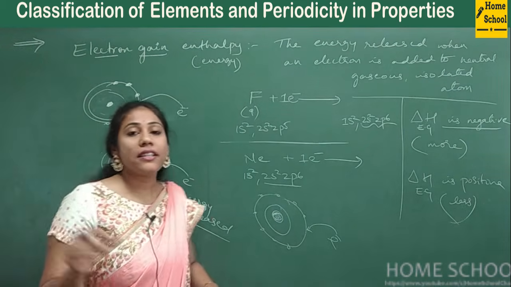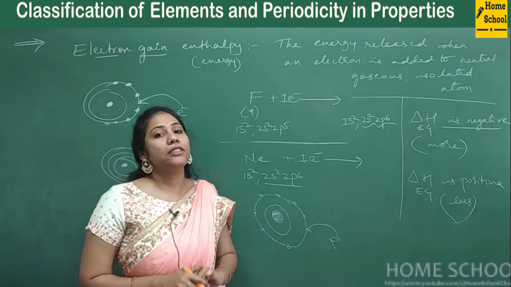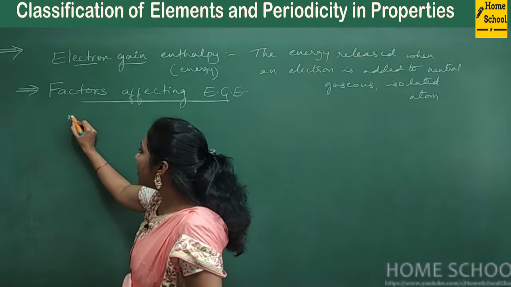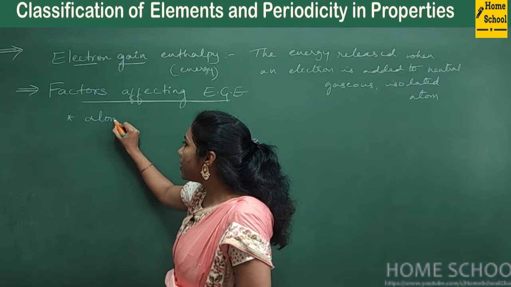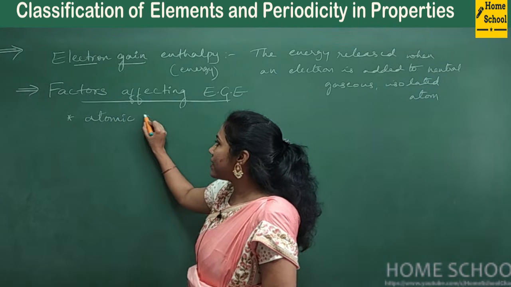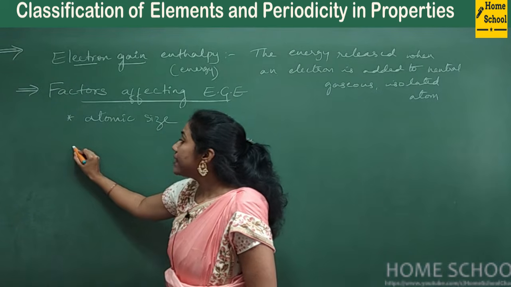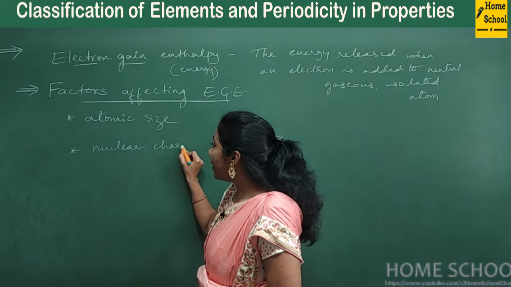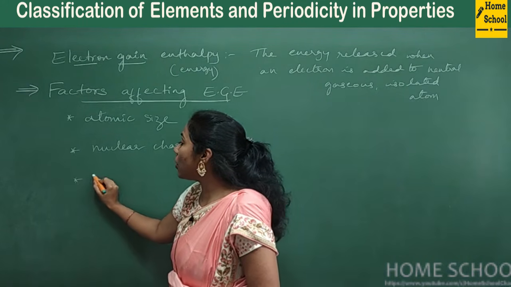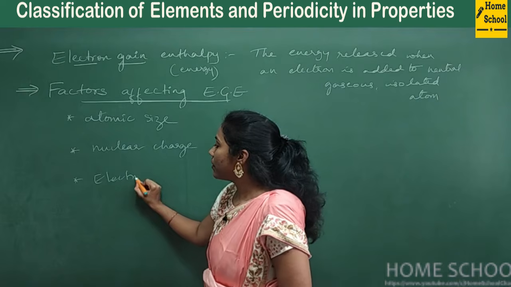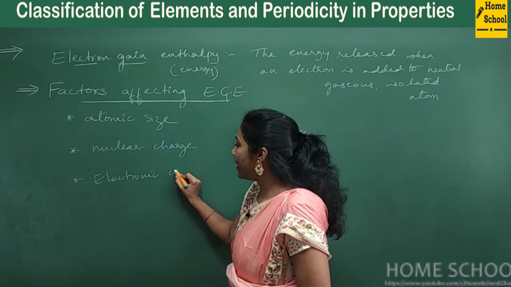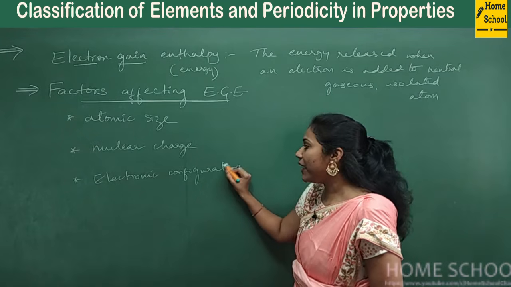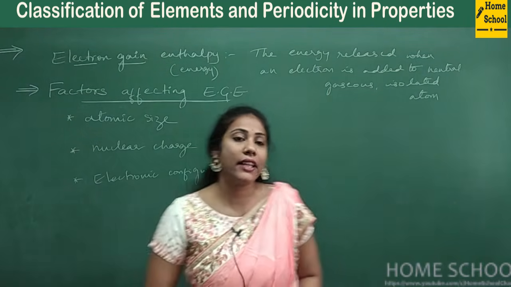Now let us discuss the factors affecting electron gain enthalpy. See guys, majorly there are three factors that affect electron gain enthalpy. The first one is atomic size. Second one is nuclear charge. And the third factor is electronic configuration. Let us understand how each one of them can affect electron gain enthalpy.